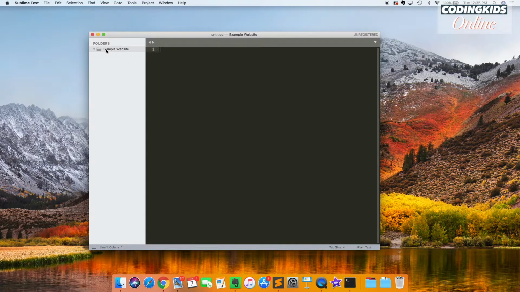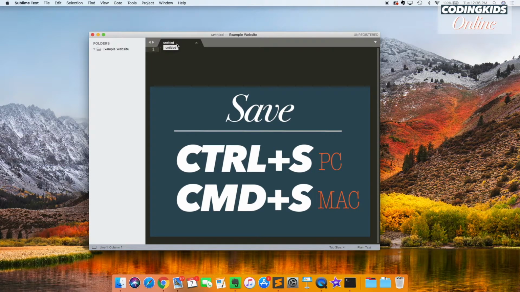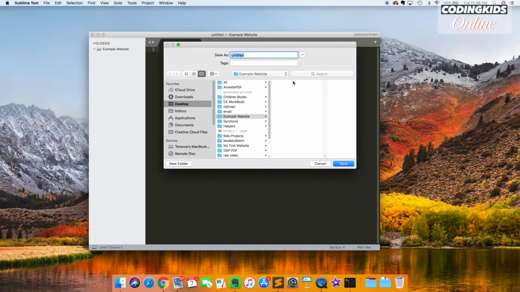So let's create the 3 files that we're going to need. In the next episode, I'll explain what those 3 files represent, and we'll probably have to do some basic stuff to those files. So the 3 files are going to be the 3 languages that we're learning on Coding Kids. So you can right-click and choose New File. And a new untitled file will come up. And if you're on a PC, press Control S. And if you're on a Mac, press Command S. So Command S. And I get this.